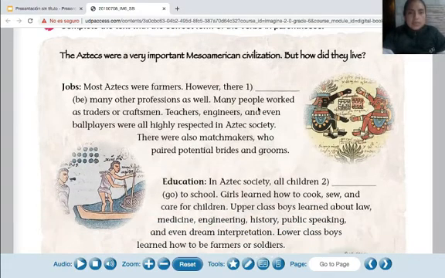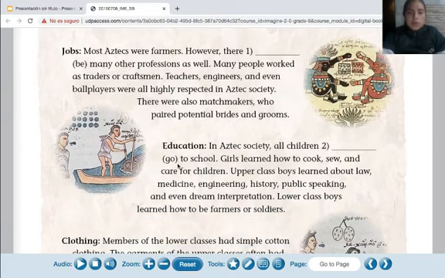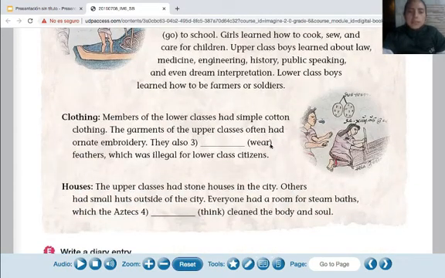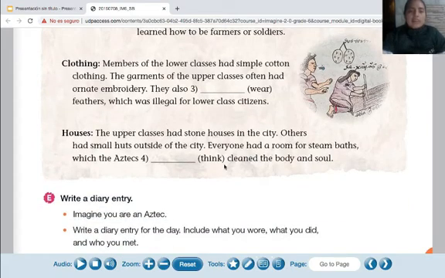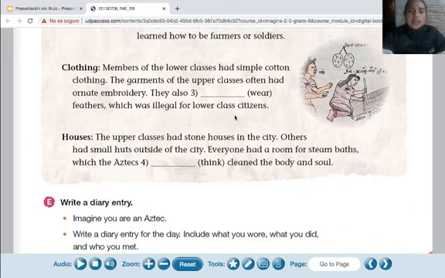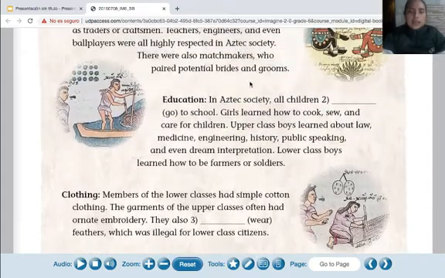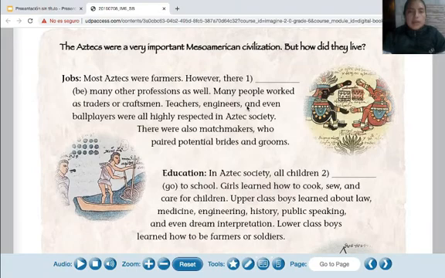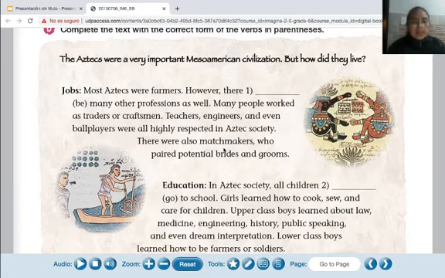In this case, the verb be, go, were, think. Okay? And in all of these paragraphs, we have to change these verbs to past. Okay? Please try to do that. But we need to read. Paragraph number 1. Jobs. Please read all of this paragraph.